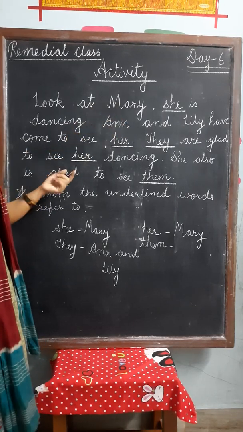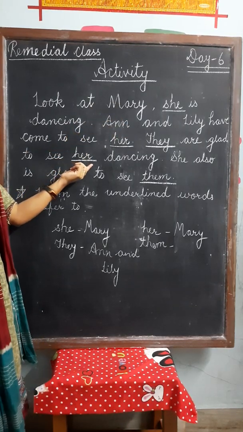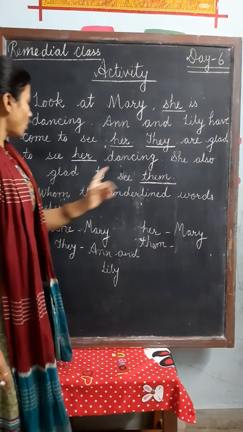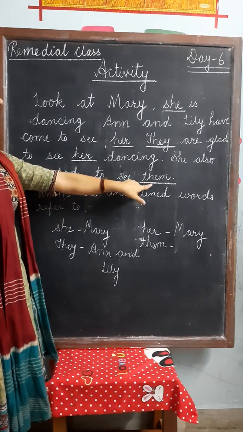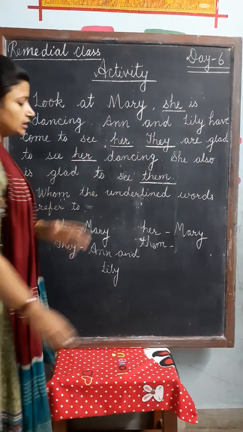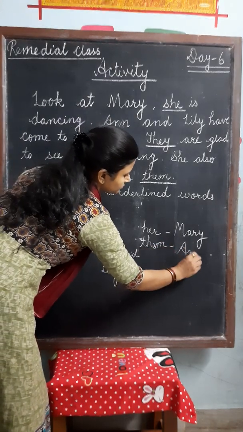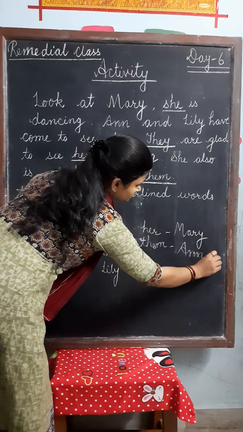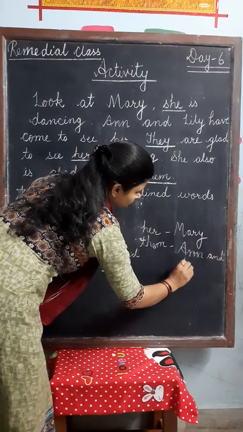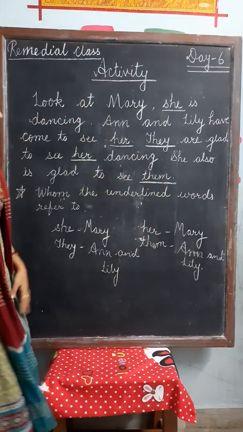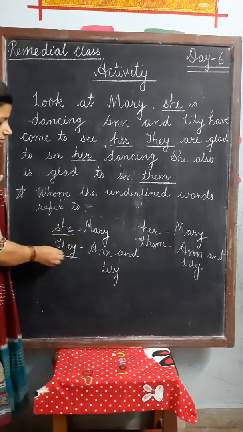Mary. So her here refers to Mary. She also is glad to see them. And them here again refers to Anne and Lily.